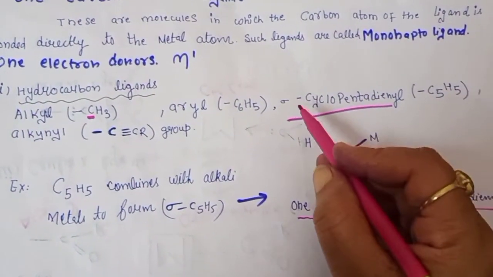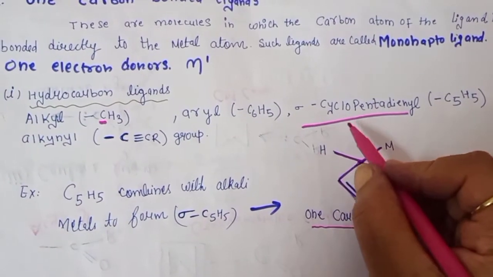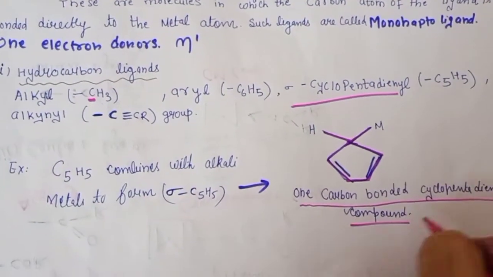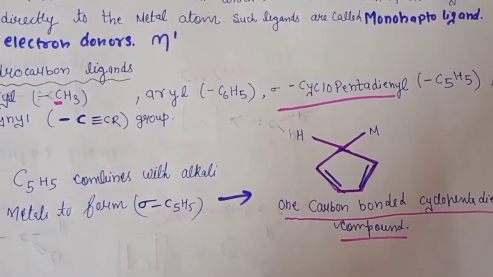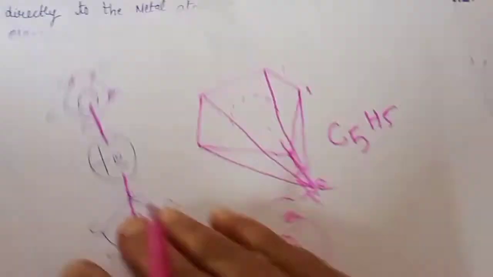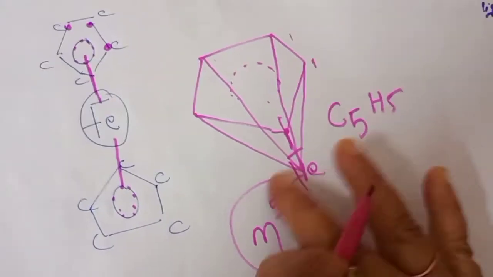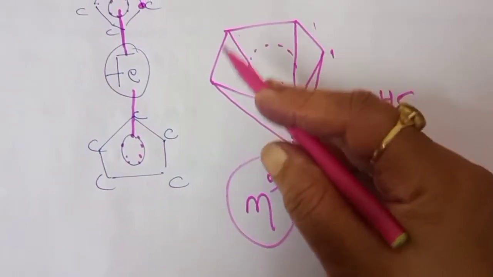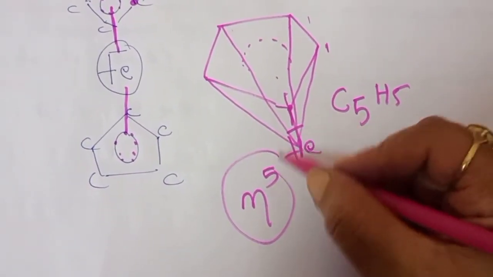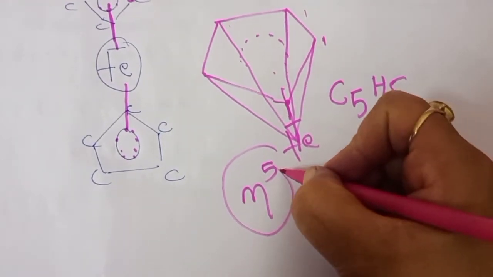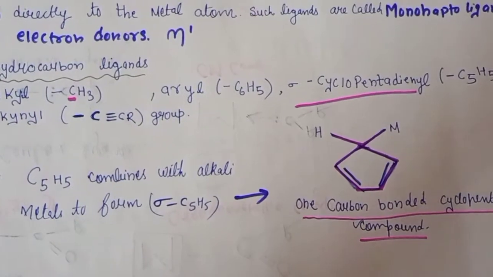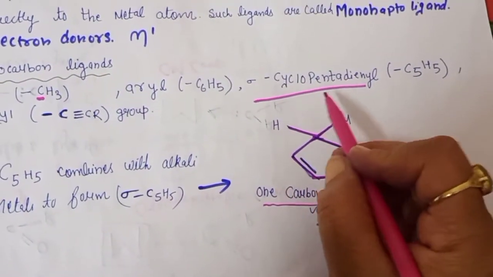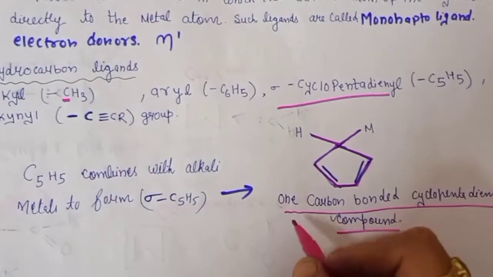If it is sigma cyclopentadienyl, it is a monohapto ligand. Similarly, I just explained the example of ferrocene. If you see this structure, all the carbons are contributing electrons to the metal. So here its hapticity will be 5, and we will say it is a pentahapto ligand. But in the case of sigma cyclopentadienyl, it is our monohapto ligand.